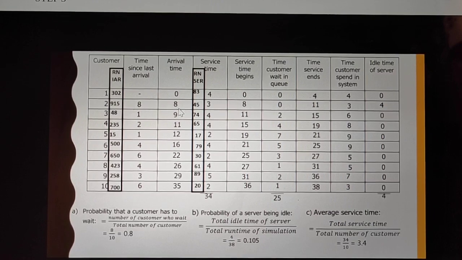The arrival time for the second customer is 8, and the service time for the second customer is 3. As the arrival time for the second customer is 8 and the end time for the first customer is 4, from 4 to 8 our server remains idle for 4 units of time. So the idle time here is 4. At 8 the second customer came, and the service time is 3, so the service ends at 8 plus 3, which is 11. The customer spent 3 in the system, and idle time is 4, as discussed, and so on.